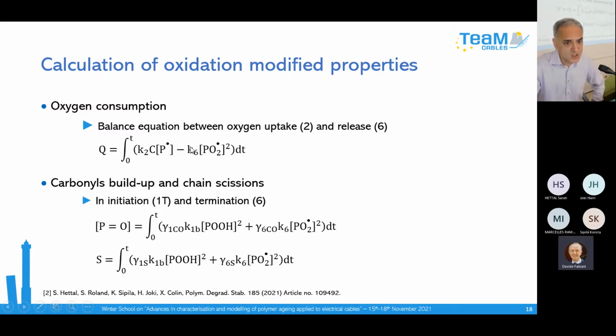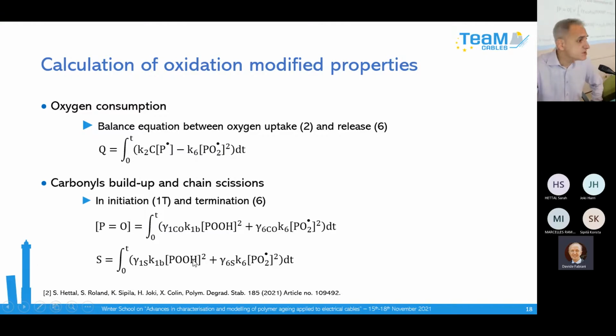You can also calculate the formation of carbonyl product, which you can detect directly by infrared spectroscopy. So it is another way to validate the model.